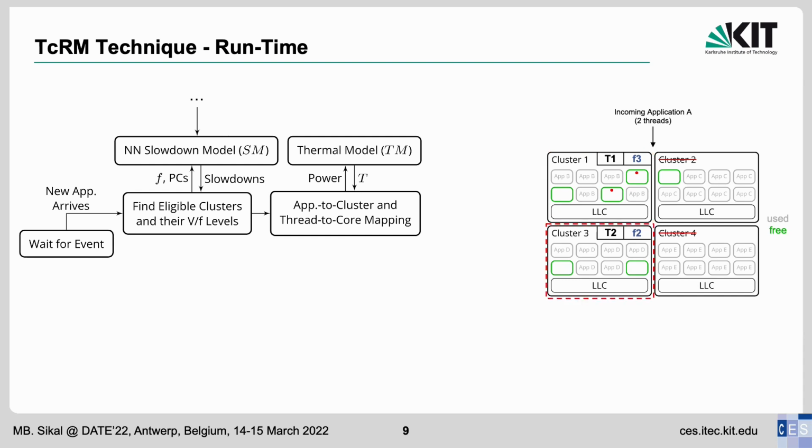For cluster 3, since it has only 2 cores that are available, these represent the only mapping option possible on this cluster, and the technique saves the predicted steady-state temperature, in this case, T2. Assuming that T1 is the lowest predicted temperature, cluster 1 becomes our winner with the selected thread to core mapping that would result in temperature T1 at frequency F3.